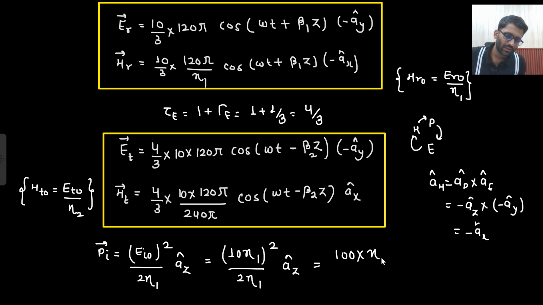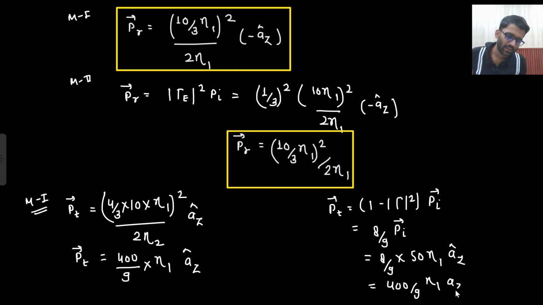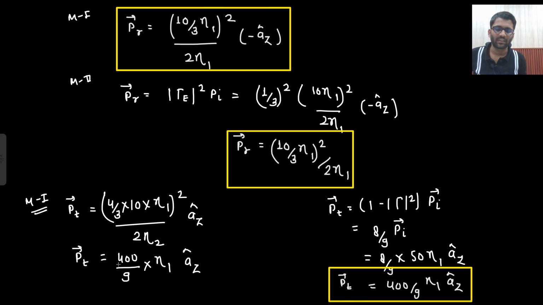Can I improve it? 100 into eta 1 square divided by 2 eta 1 az cap. What you are getting? 50 eta 1 az cap. So into 50 eta 1 az cap, what you are getting? 400 by 9 eta 1 az cap. So this is your time average pointing vector for transmitted wave.